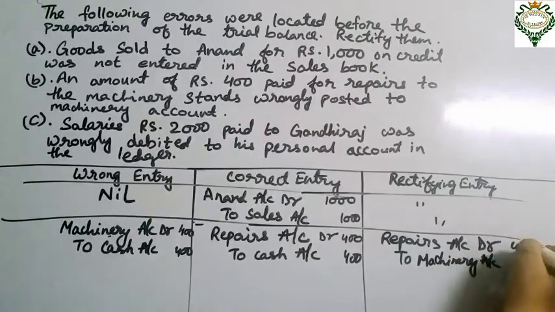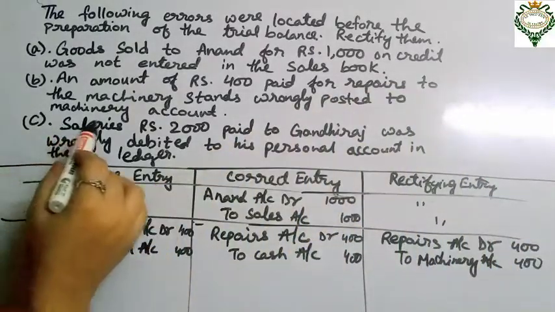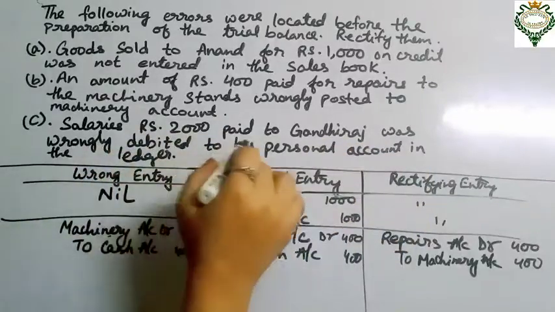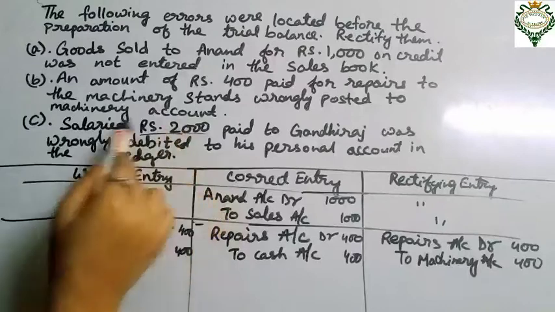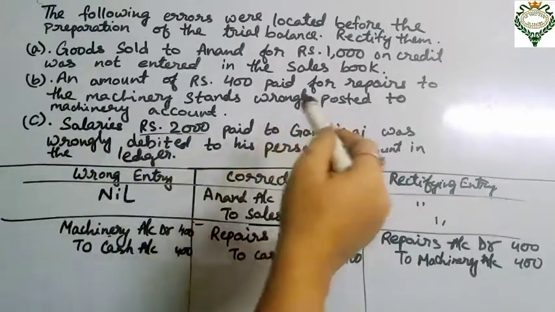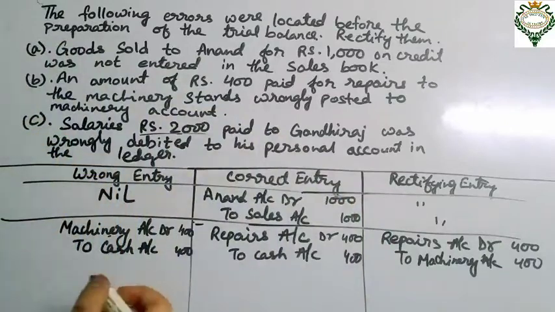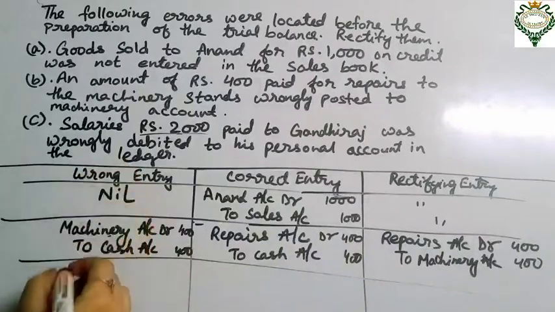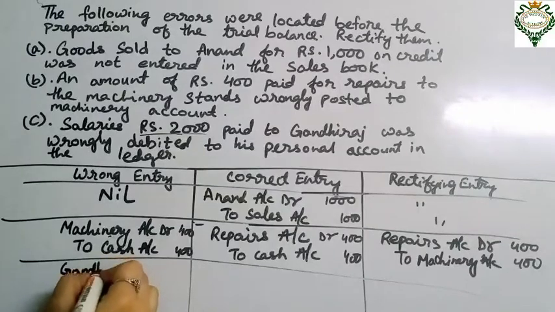And the amount will be 400. Okay. Next one is salaries rupees 2000 paid to Gandhi Raj was wrongly debited to his personal account in the ledger. So that is 2000 is for salaries account, but it has been recorded as Gandhi Raj personal account. Okay. So that is the cash account that has been wrongly entered in the books of accounts. So the wrong entry we will record first that has been written in the books of accounts, that is Gandhi Raj